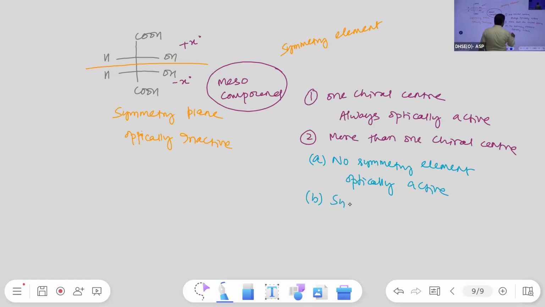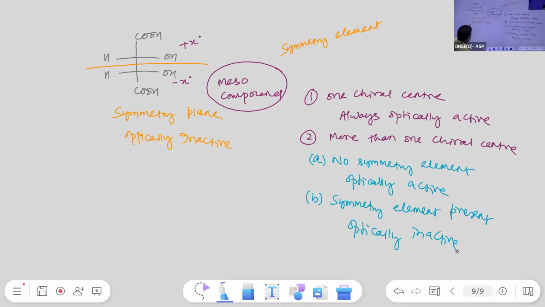Second, symmetry element present, then optically inactive. Quickly note down. If the compound contains a single chiral center, then without any doubt, you can immediately write the compound is optically active. If more than one chiral center is present, then we have to see whether any symmetry element is there or not. If no symmetry element, then optically active. If symmetry element is present, then optically inactive.